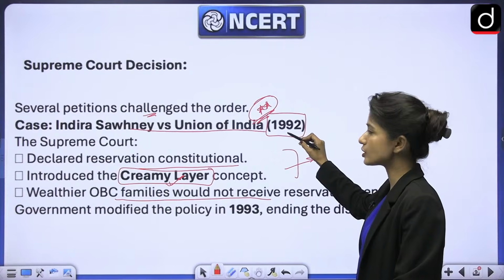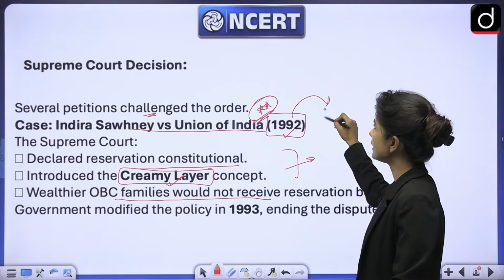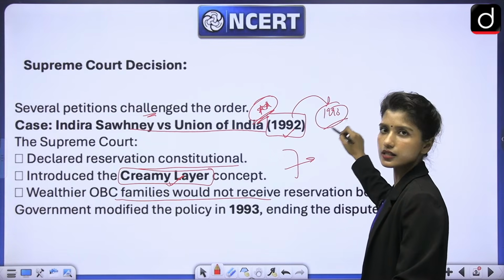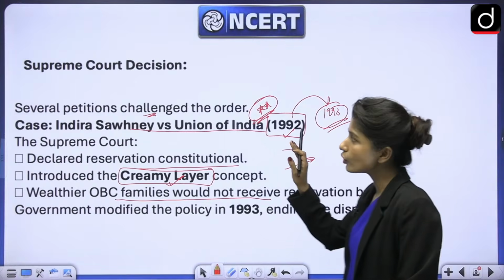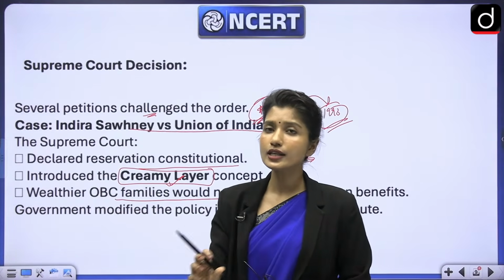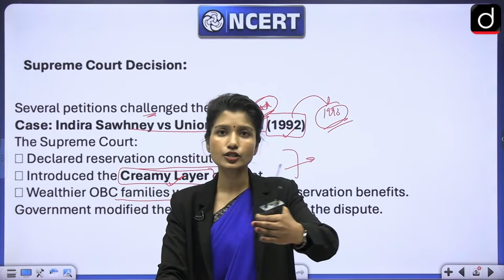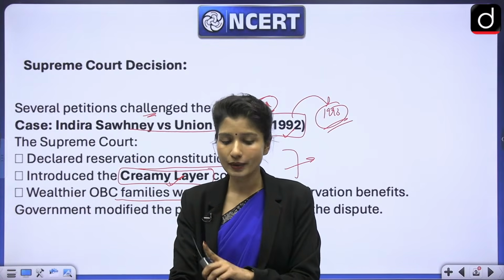This verdict was given by the Supreme Court in 1992, and in 1993 the government implemented this. So now you can see, for one policy change to be implemented, there are so many people, so many institutions at play. So one person cannot make any changes.